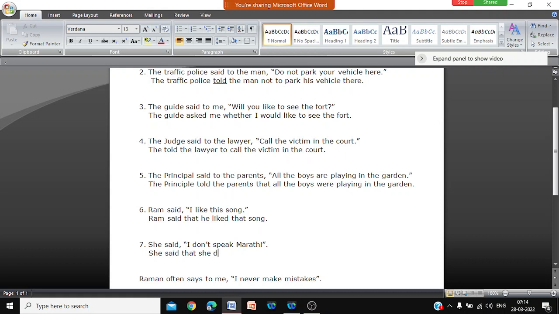She did not, or she didn't. Either you can write didn't or did not. Not doesn't. Does is not the past tense. She did not speak Marathi. Did is a past tense, and we are using past tense because said is in past tense. The verb is in past tense.